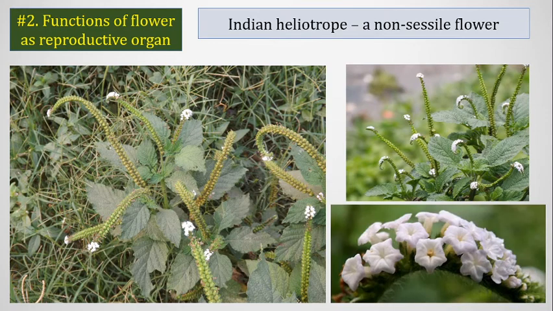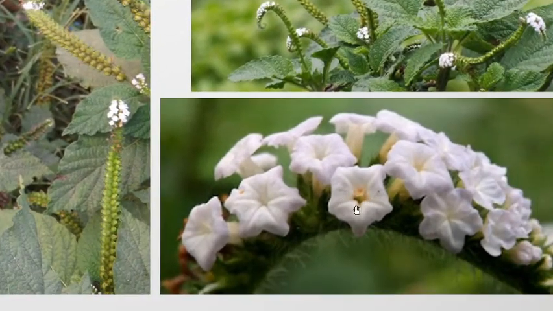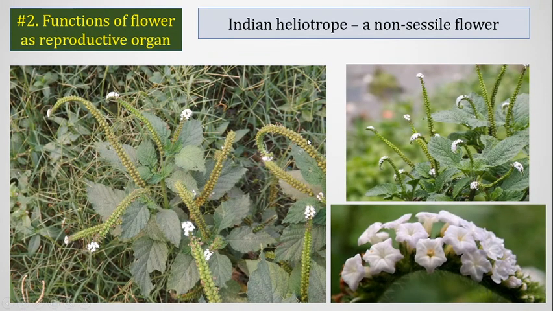It is a non-sessile flower because it contains curved inflorescence. The inflorescences are curved in shape, and inside the inflorescence it contains multiple flowers, and the small flowers are attached to the inflorescence without any pedicel. So it doesn't contain a pedicel. The flowers are directly attached to the inflorescence. That is why it is called a non-sessile flower.